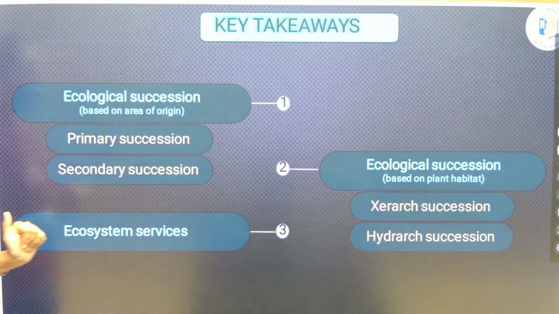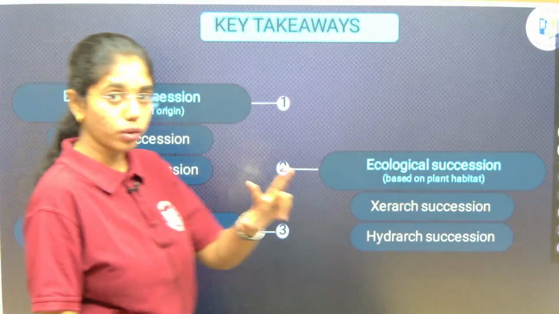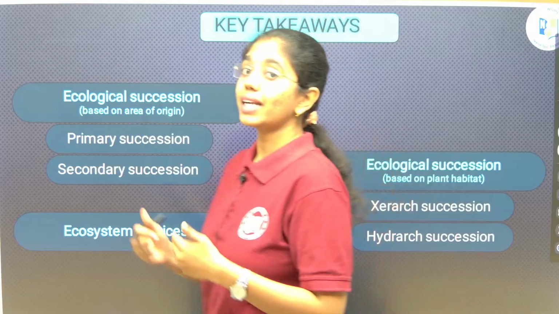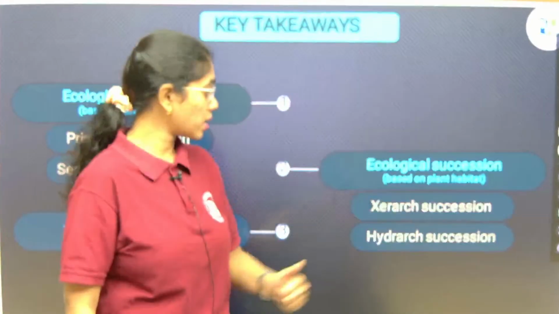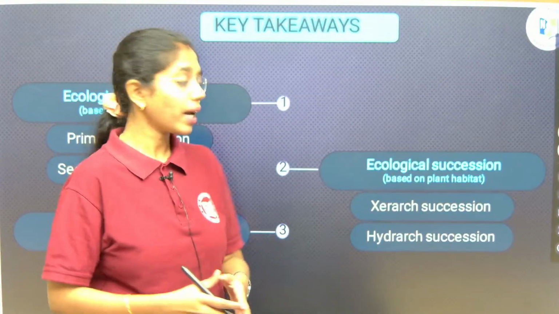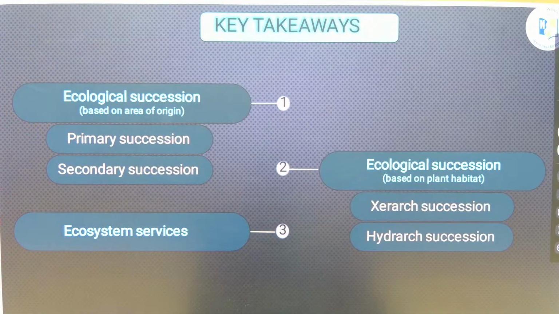First is ecological succession. Based on the area of origin, we have two types. One is primary succession and one is secondary succession. And ecological succession, which is based on the plant habitat: if it is in the desert, we will address it as Xerarch succession. If it is in water habitat, we will address it as Hydrarch succession. And lastly, we are going to discuss about ecosystem services.